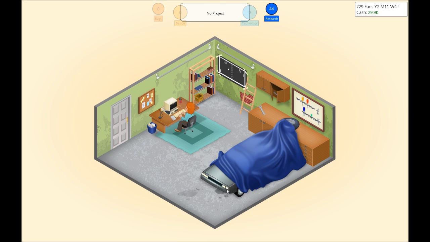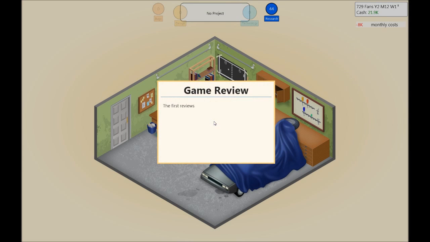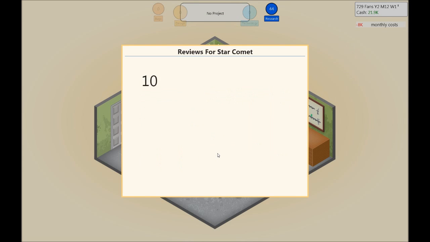Yay, level 2. Let's see. I need the games to be released. Let's say Start Comment. Good reviews, please. That was not a good review. Beautiful. I knew working graphics would be useful, even though I didn't. Good game, yay, the engine, whatever.